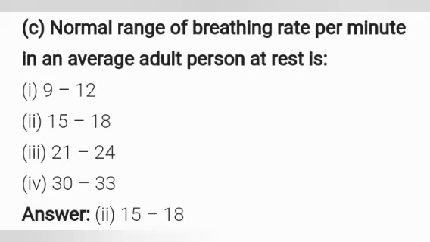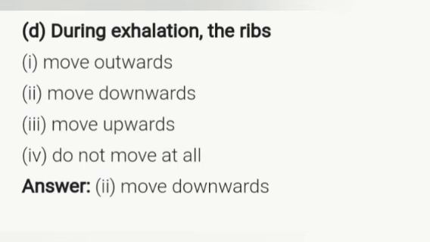And the book back exercise D question is, during exhalation, the ribs move outwards, or move downwards, or move upwards, or do not move at all. The answer for this question D is move downwards. During exhalation, the ribs will move downwards.